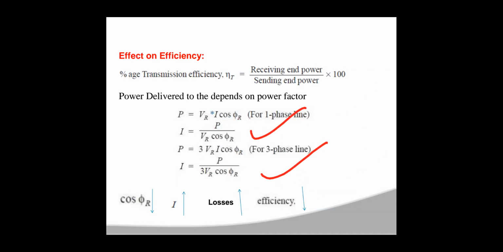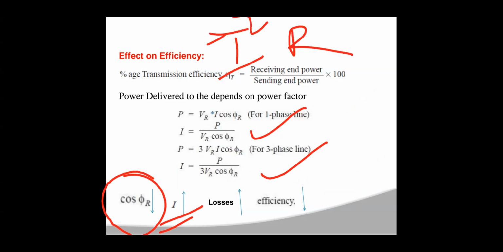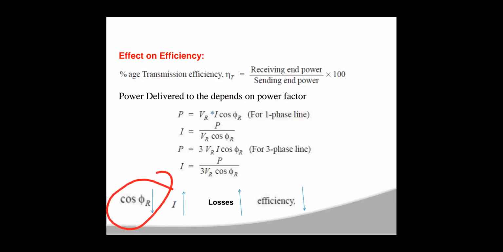So when the power factor decreases, the current value increases. When the current increases, the I square R drop and line losses will be more. Line losses are represented by I square R for single phase and 3 I square R for three phase, and these power losses will be more when current is more. When losses are more, efficiency will decrease. So when the power factor decreases, efficiency also decreases. This is the effect of power factor on efficiency, where the power factor is the load power factor.